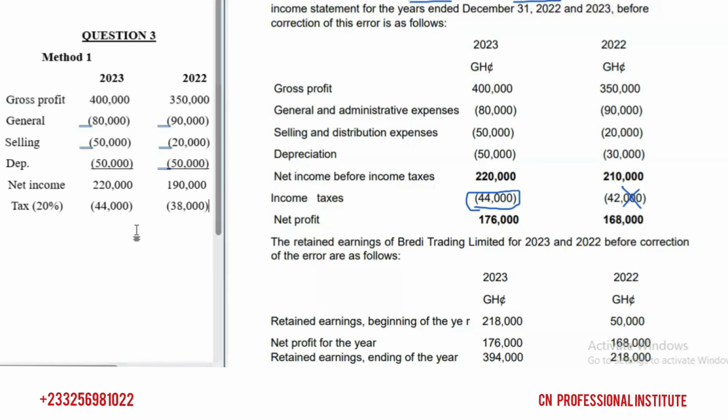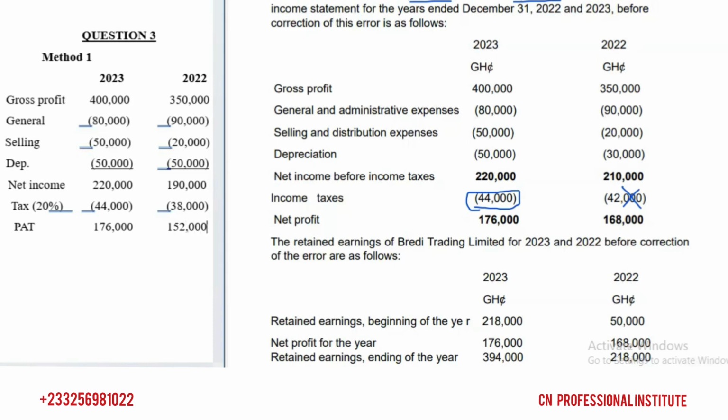Then when you deduct the tax from the net profit before tax, we are going to have profit after tax of 176,000 here, the same as in the question because it's not affected. And here, when we deduct, we are going to have 152,000.